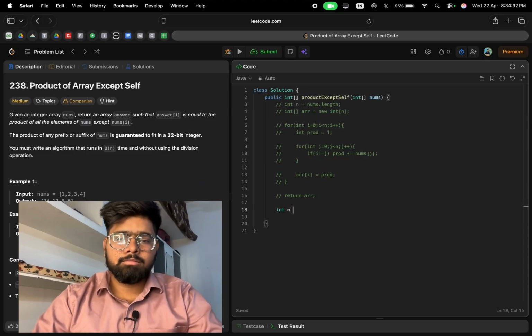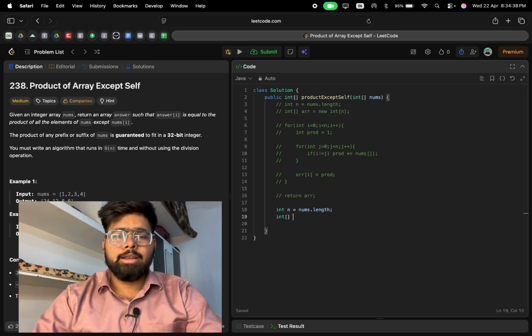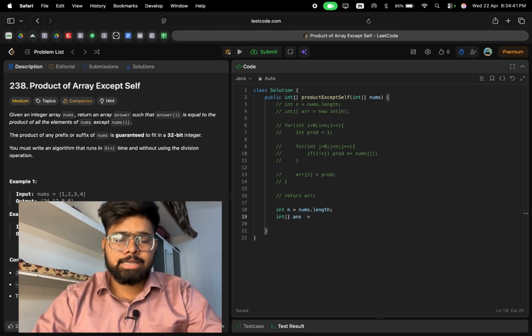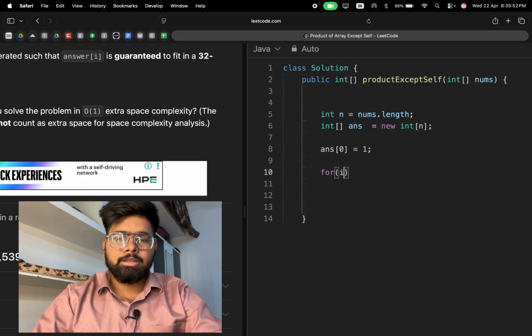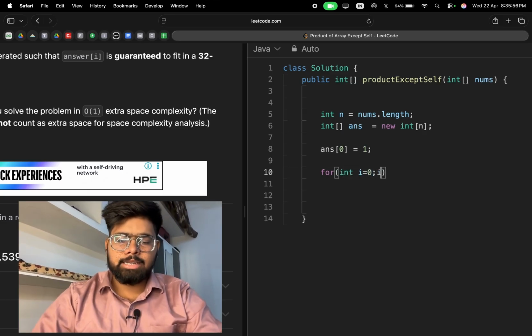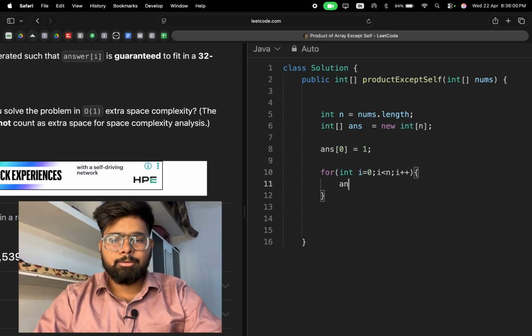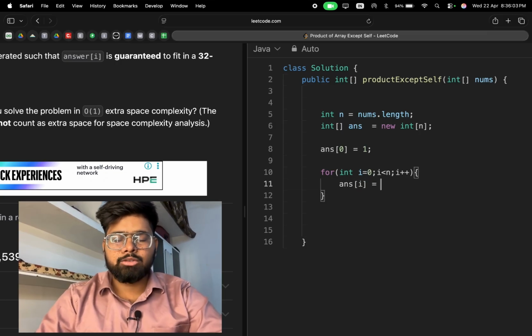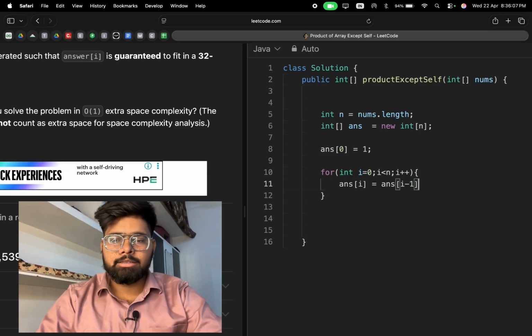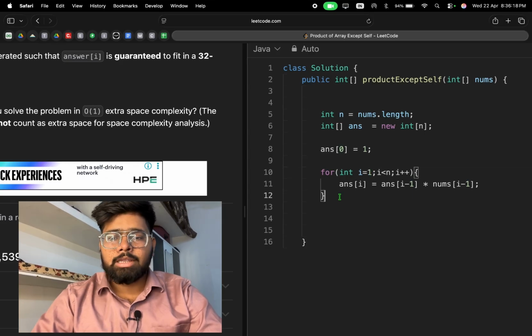Let's see. We have to make an answer array of the same size, then we have to put answer of 0 is equal to 1. Then we have to iterate a loop, int i is equal to 0 to i is less than n, i plus plus, and we have to initialize answer of i is equal to answer of i minus 1 into nums of i minus 1, and we have to start the loop from 1. Then we assign value to the answer array.